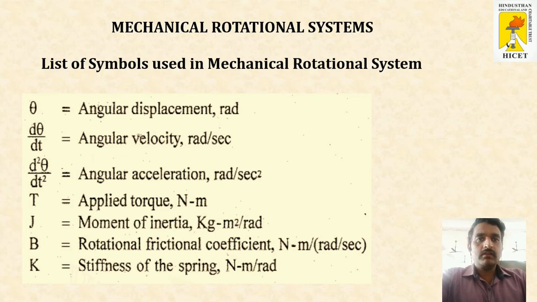Capital T denotes applied torque. J, mass is replaced by moment of inertia. So J is the moment of inertia over here instead of mass. B is the rotational frictional coefficient, that is the dashpot representation, and K is the stiffness of spring. K denotes the spring.